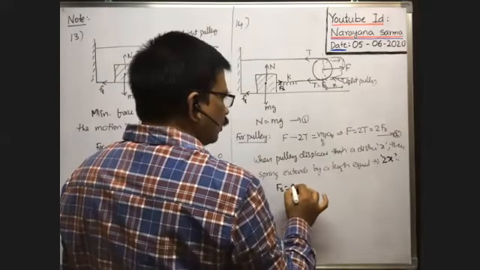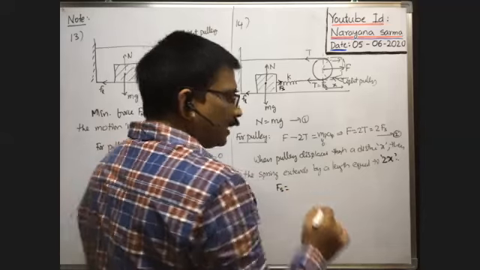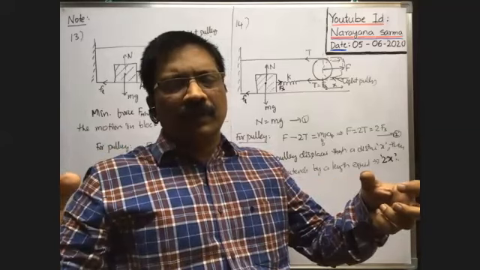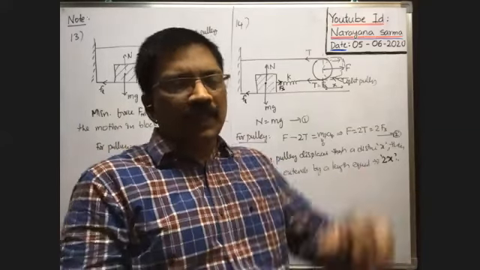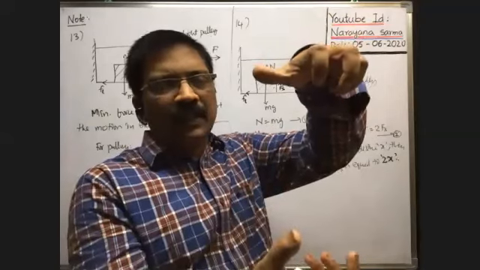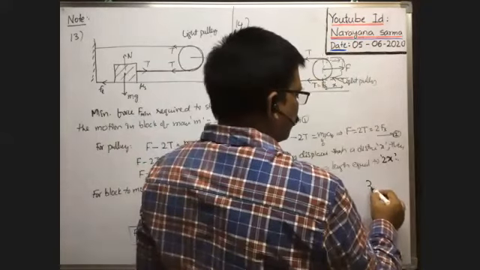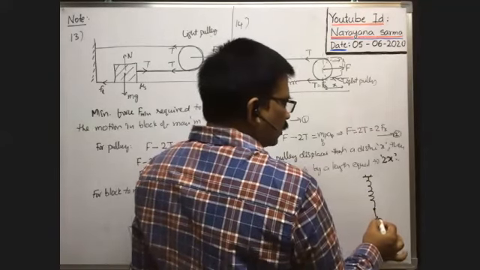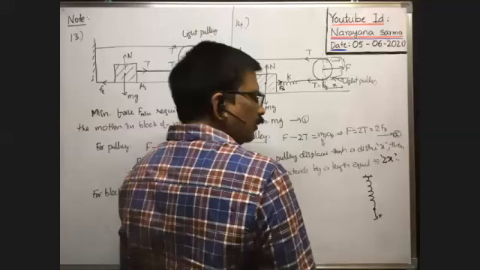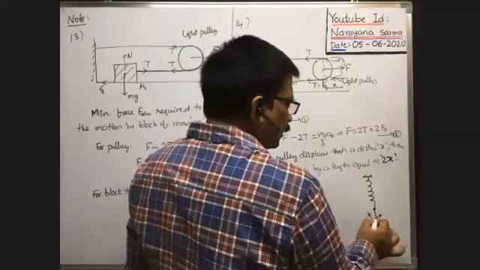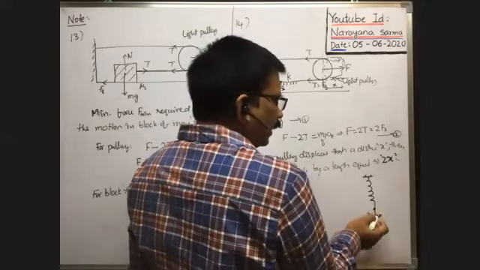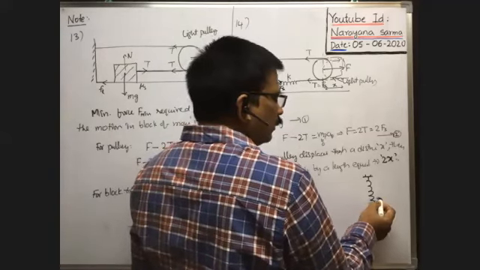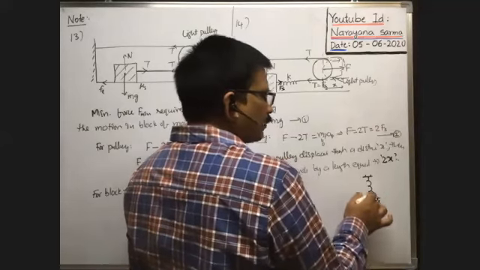Spring force developed, we can write using the spring constant. I think you already know, whenever the spring is extended, a spring force is developed in the spring. Suppose this is a spring, here the spring is there. When you pull the spring downwards with a force Fs, or the spring is displaced through a distance x, then when you release it, immediately the spring comes back to the original position, no? That means some force is developed in the spring whenever it is extended or compressed. That is called spring force.